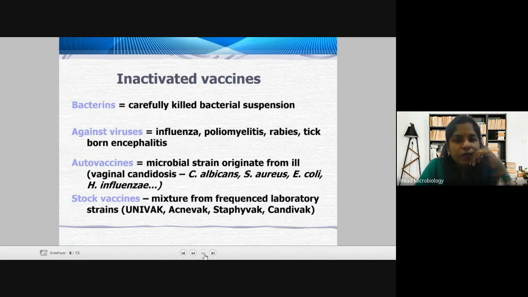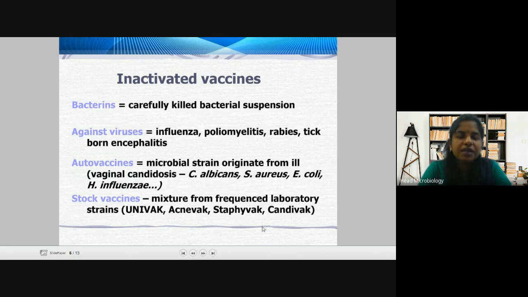Inactivated vaccines include bacterins, vaccines against viruses, autovaccines, and stock vaccines. Bacterins are carefully killed bacterial suspensions. Vaccines are nothing but bacteria or viruses that are inactivated, with the virulent part removed, so they become non-pathogenic.